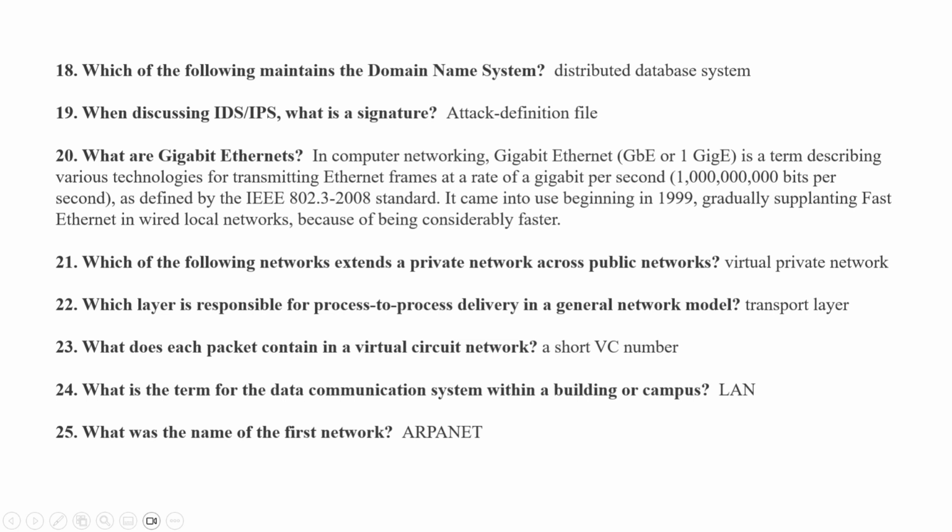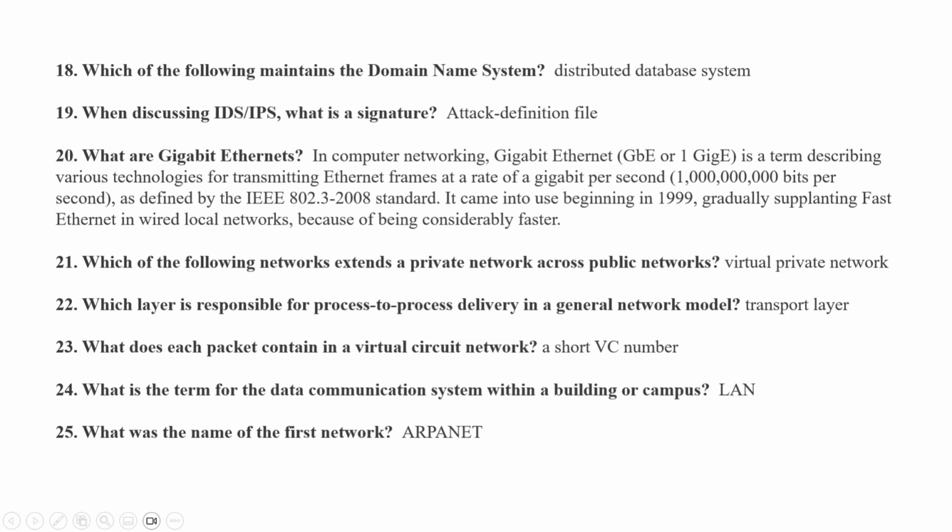21. Which of the following networks extends a private network across public networks? Virtual private network. 22. Which layer is responsible for process-to-process delivery in a general network model? Transport layer.